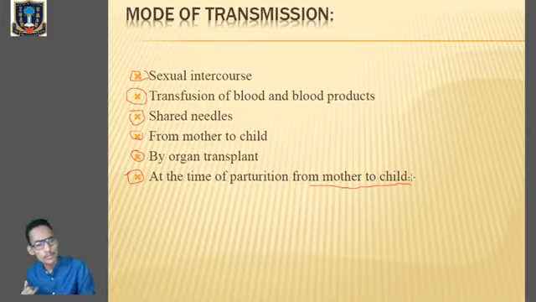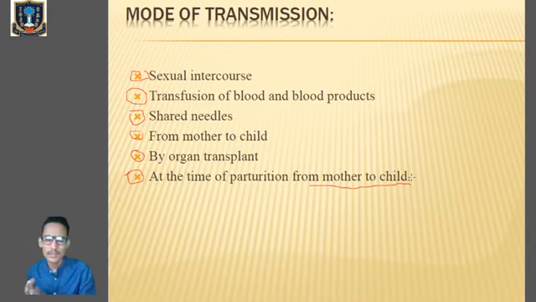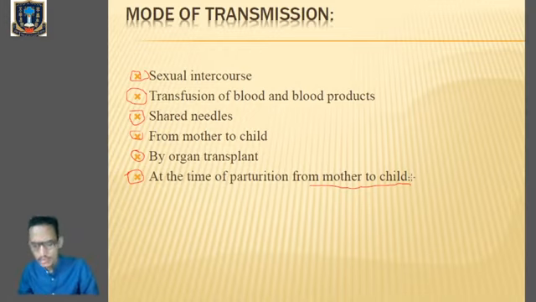So during sexual intercourse, blood transfusion, use of shared needles or syringes, organ transplantation, artificial insemination, and parturition, the HIV virus can be transmitted from an infected individual to a healthy individual.